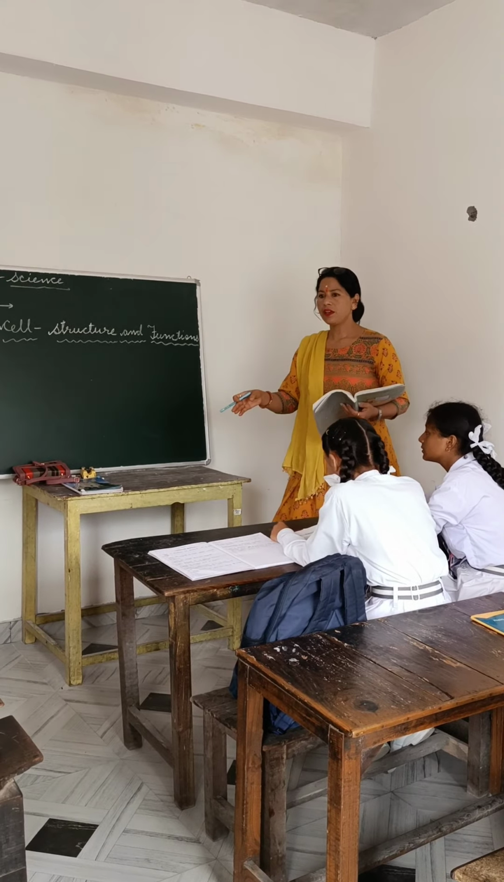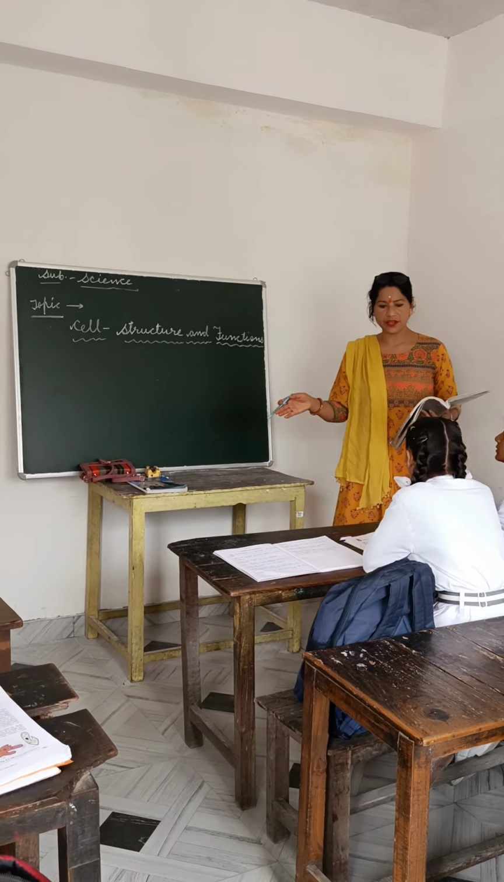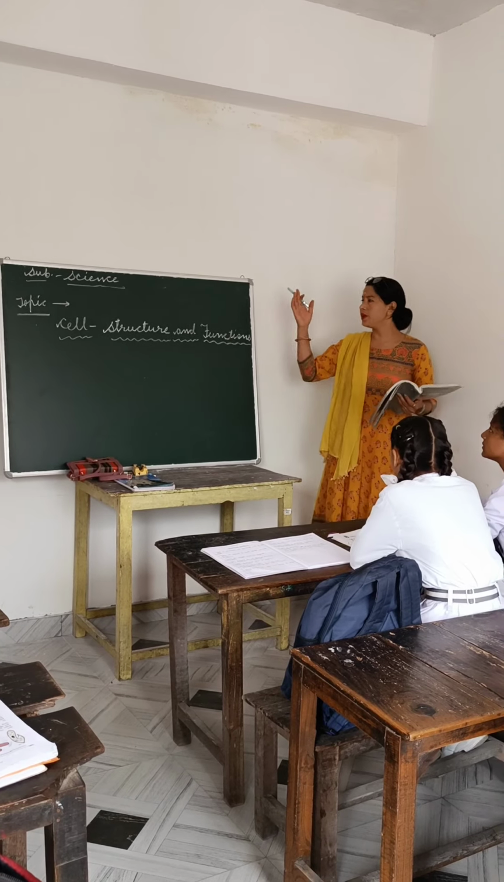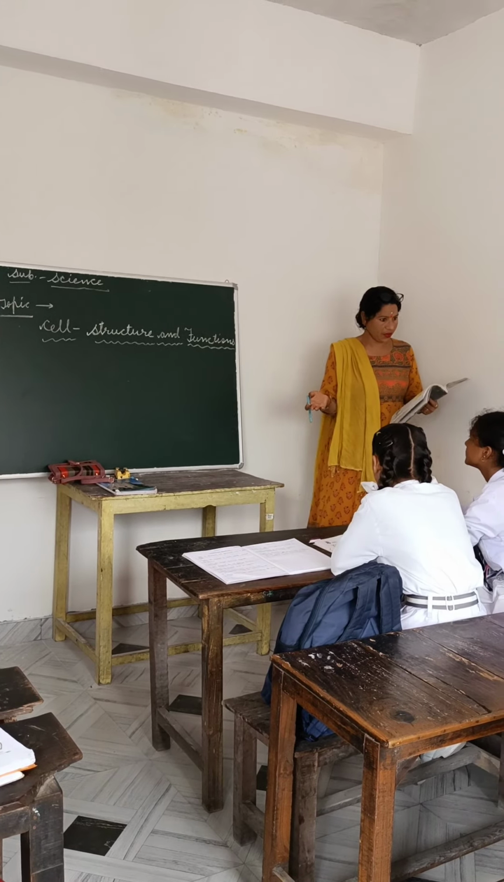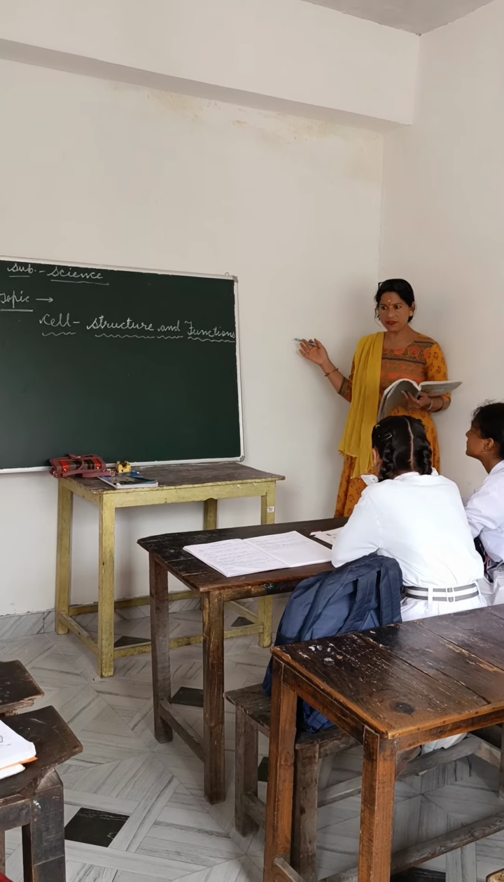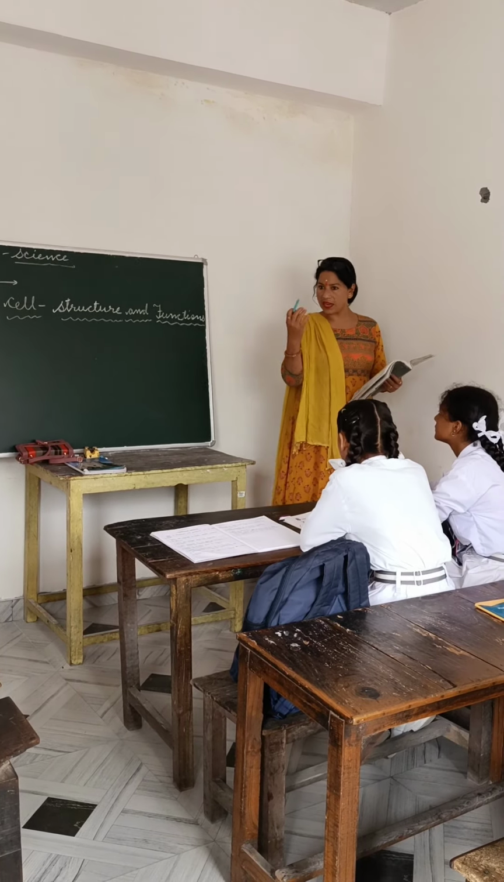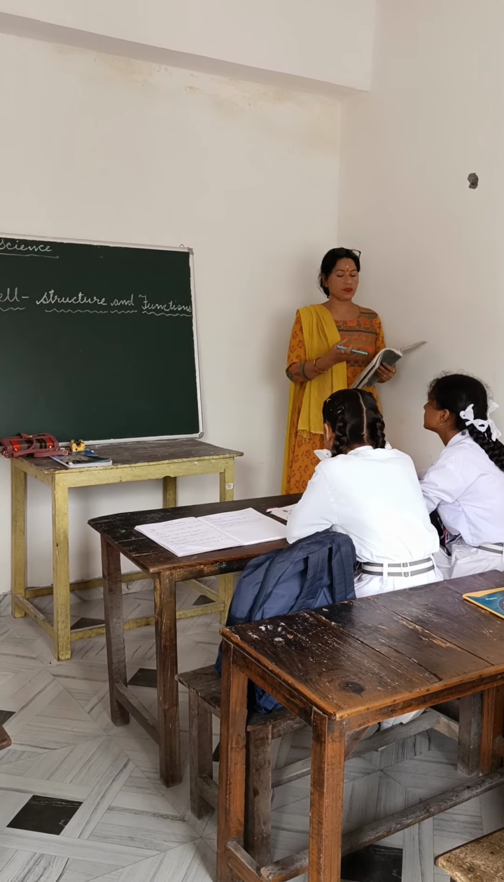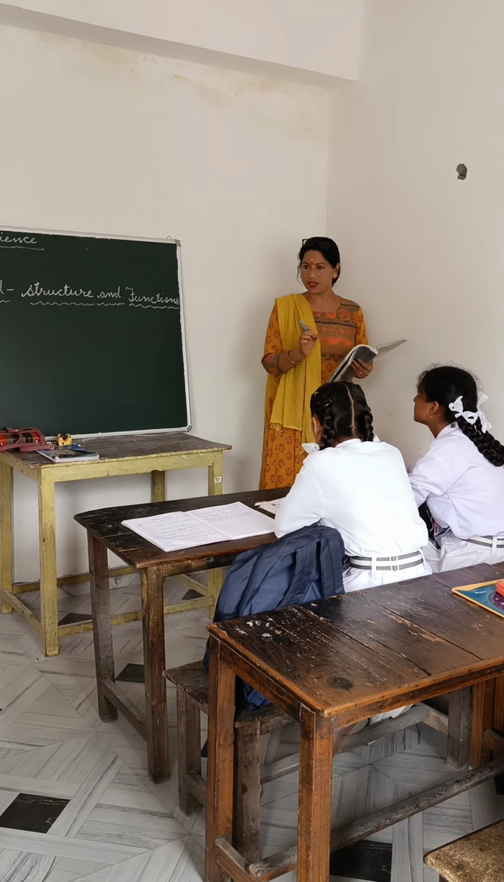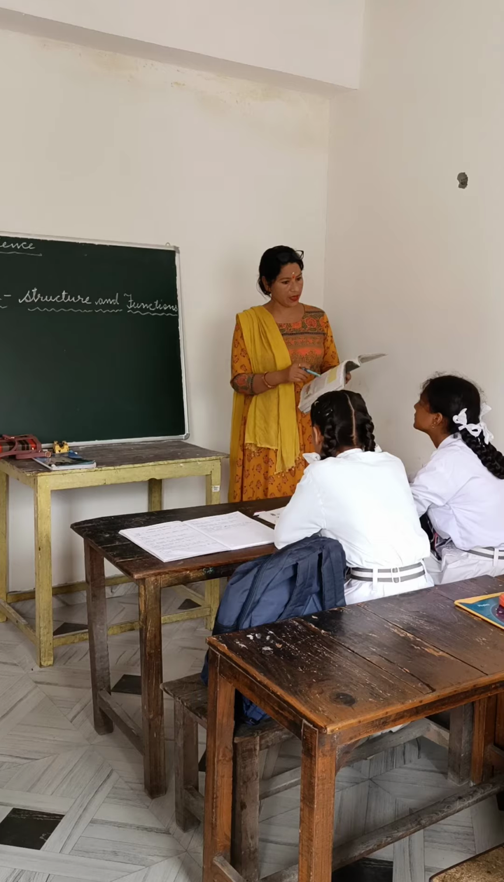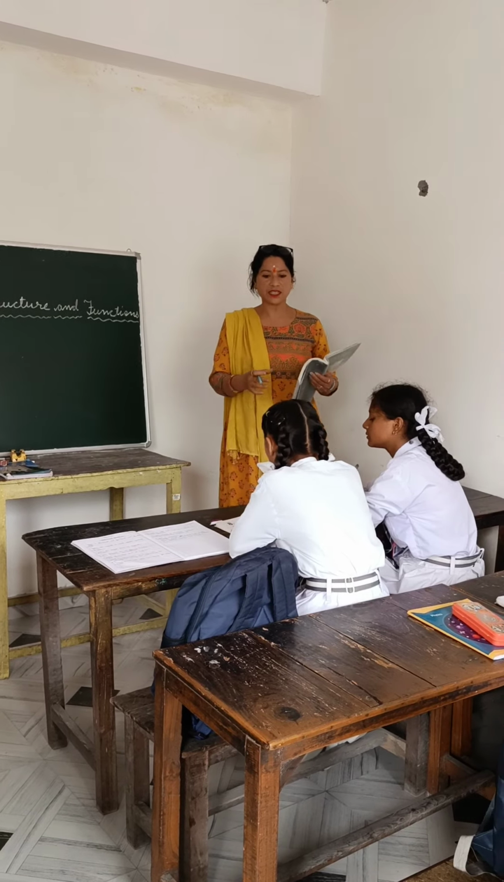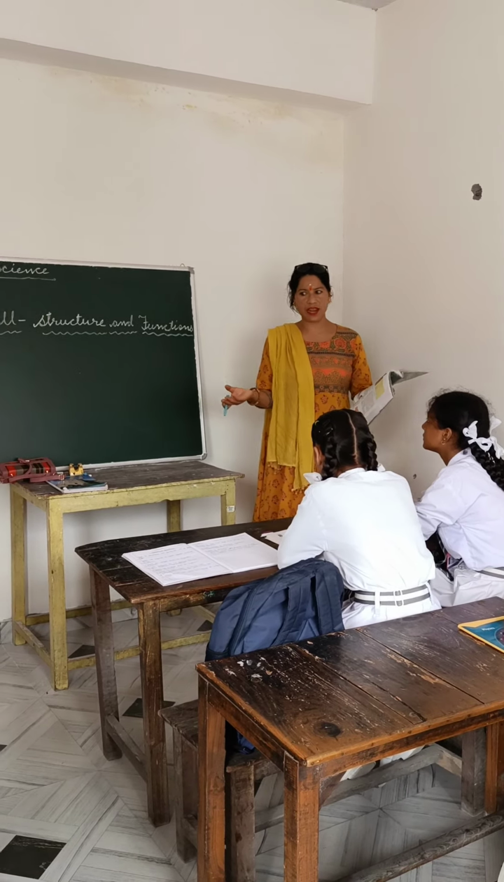Like this building, here also cell is the basic unit. What is the basic unit of this building? That is the brick. It is non-living, without life. In all living organisms, even other animals and plants also, cell is the smallest unit of the body. That is the detailed definition, but in short you can say it like this.